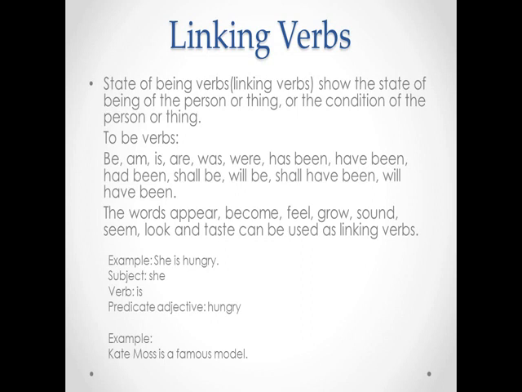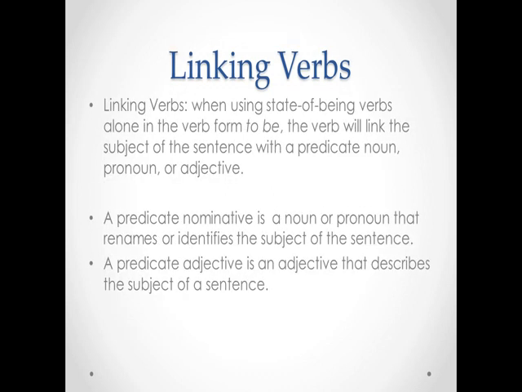Another example is Kate Moss is a famous model. Kate Moss is the subject, is is the linking verb, model is what is being linked. It's describing what Kate Moss is. Linking verbs, when using state of being verbs alone in the verb form to be, the verb will link the subject of the sentence with a predicate noun, pronoun, or adjective. So when it links to a noun or a pronoun, that is the predicate nominative. And when it links to an adjective, it's a predicate adjective.